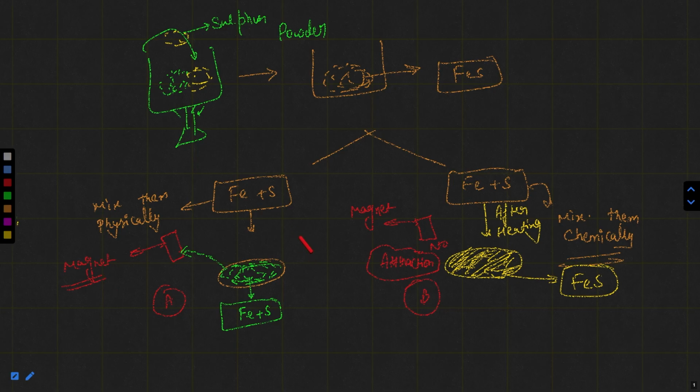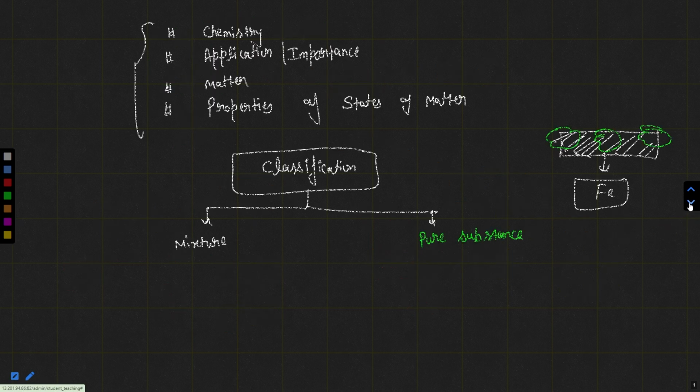Now the important point is, what is this FeS and what is this Fe plus S? I want to tell you, it is very interesting. Based on that, we can classify matter.